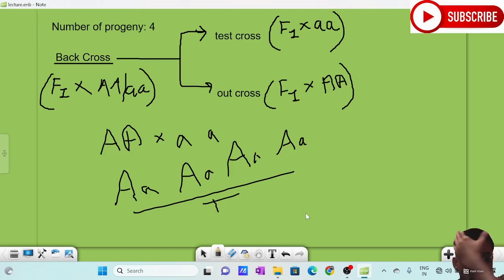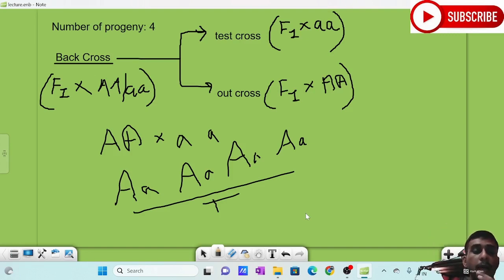There is no need of ratio, because there is only one type of phenotype. If there are two types, then there is the need of ratio. So here there is only one type of organism. So we can 100% confirm in Mendel's cross that this is a homozygous parent, homozygous organism.